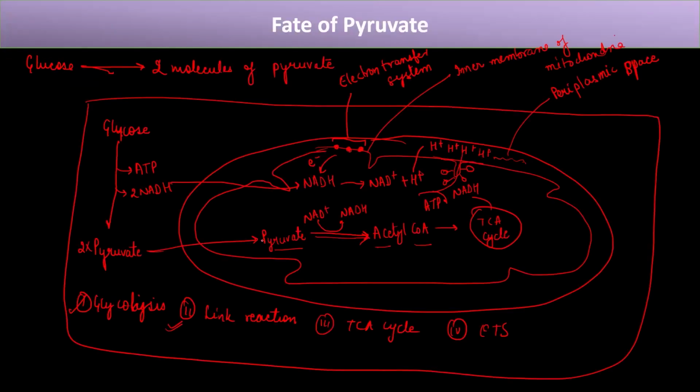Because it is a bridge. If you see in the figure, this reaction is a bridge between what? This process is glycolysis. And this is TCA cycle, right? So link reaction is a bridge between glycolysis and TCA cycle. That's why it is known as link reaction.